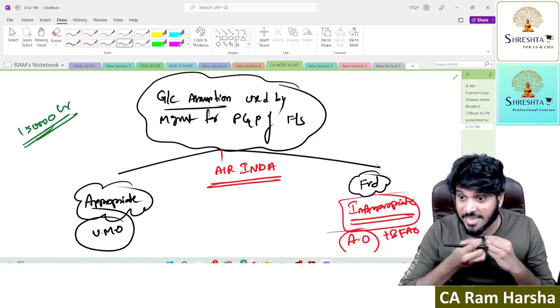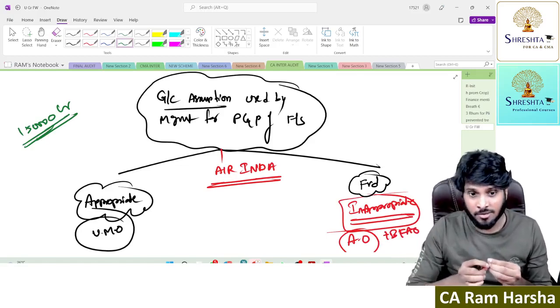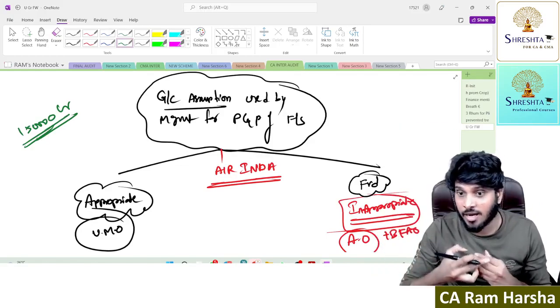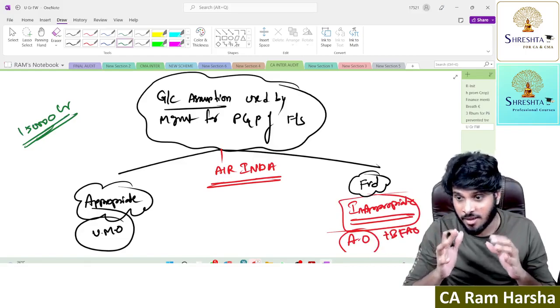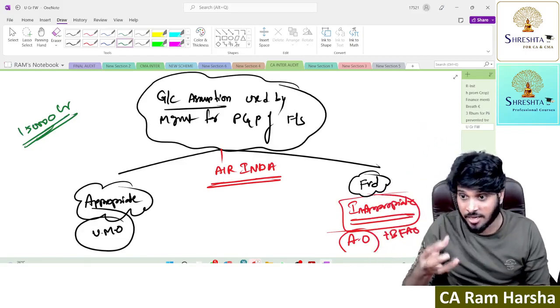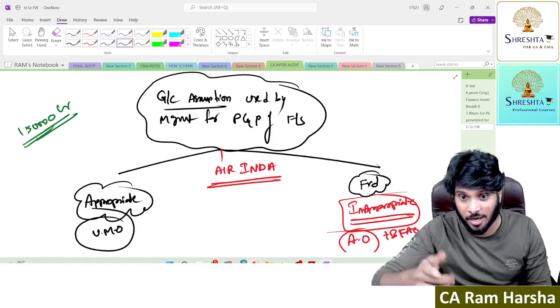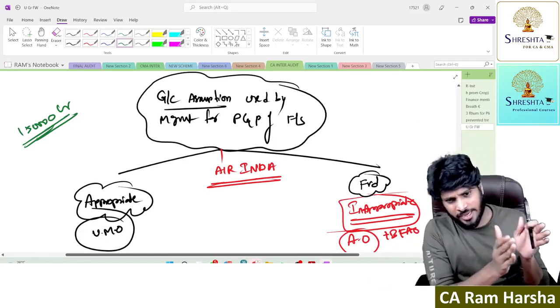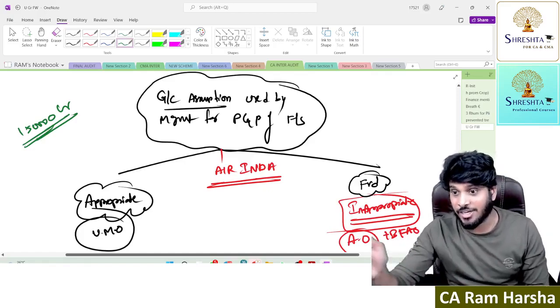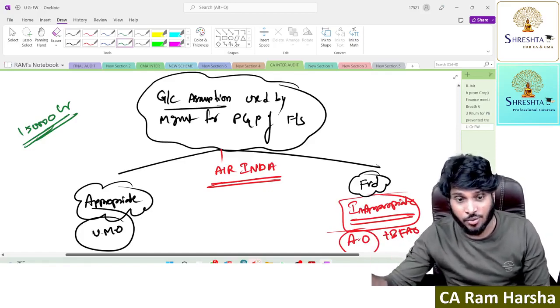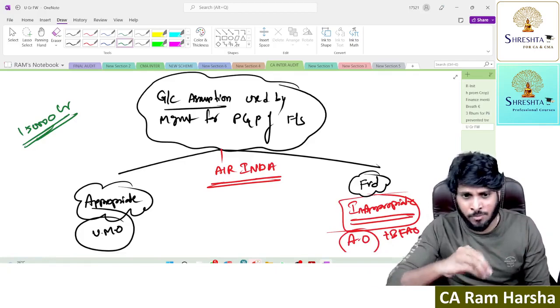Air India is getting crores of money every year from the Government of India. The Government of India is giving crores of money in the form of capital to Air India, so that even though Air India is having losses, they can continue. They don't default.